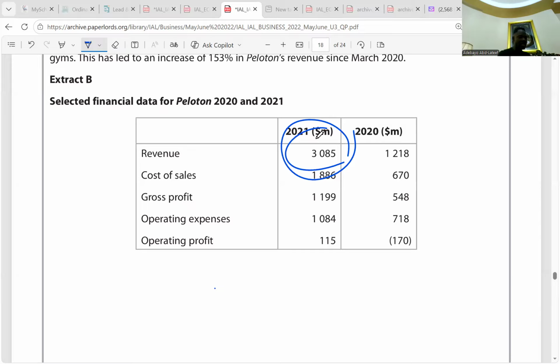According to Extract B, Peloton has over 3 billion in revenue, 3.85 billion. And its operating profit is around 115, which simply means it has the financial strength to cover or withstand any short-term financial implications of that recall in May. So that's the point you are supposed to make there. I think it's clear. Any question about that? So that's about internal stakeholders and how negative publicity could affect internal stakeholders.